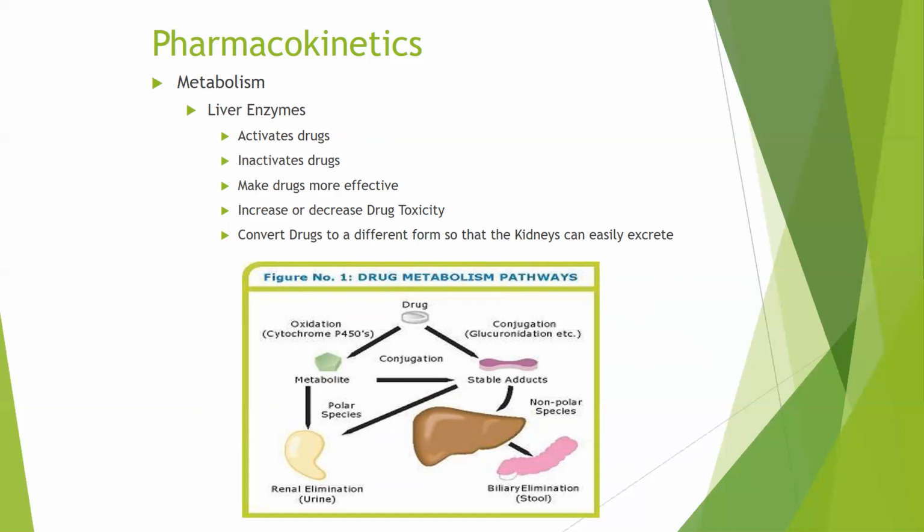A major enzyme associated with drug metabolism, which is in the liver, is the cytochrome P450 family. This family of enzymes is extensive and has many different isoforms. Drug metabolism and the impact of drug-drug interactions are highly associated with this enzyme family. The rates of metabolism of these drugs are also impacted by genetics, environmental factors, age, and disease states. Metabolism is significant in determining the therapeutic and toxic effects of drugs.